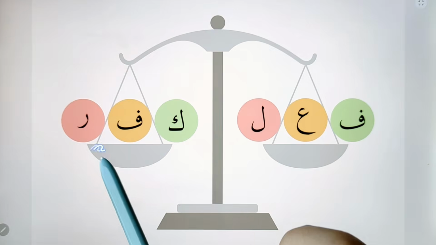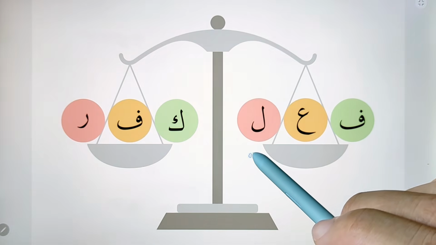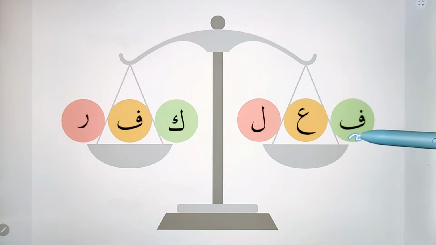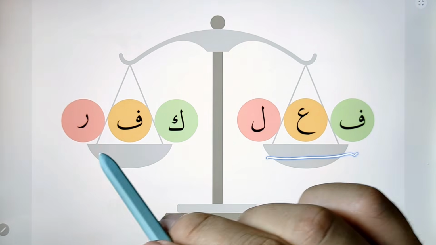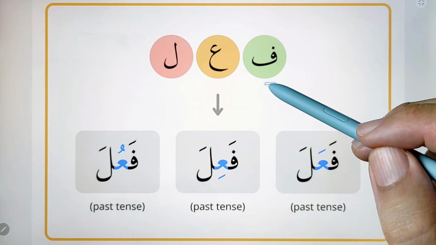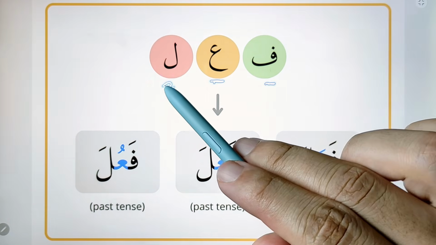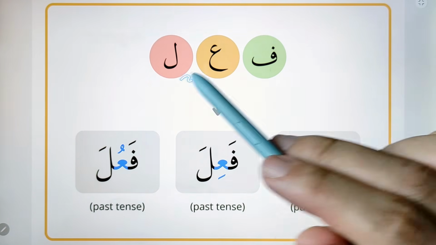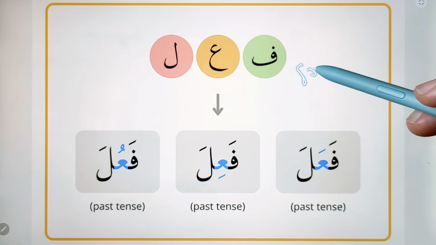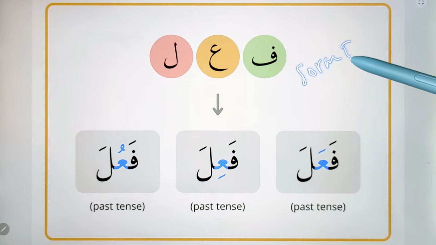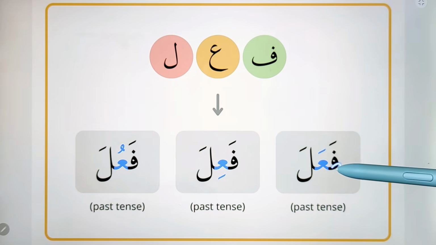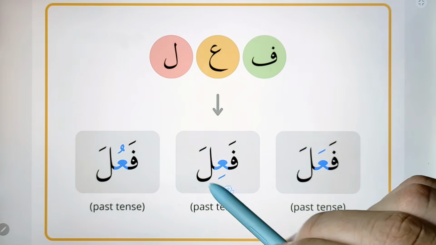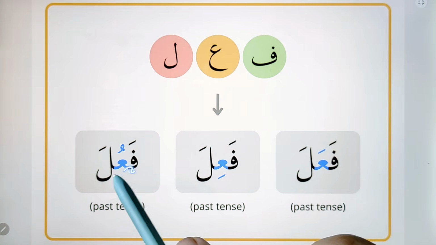To learn today's rule, we are going to use a placeholder, fa'ala, and then you can replace the placeholder with any other root. First we need the root. In this case we have the placeholder fa'ala. From the root we have the form 1 verb in the past tense, which can appear in 3 forms: fa'ala, fa'ila, and fa'ula.